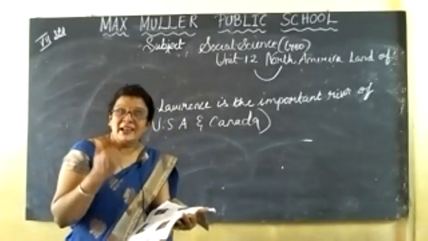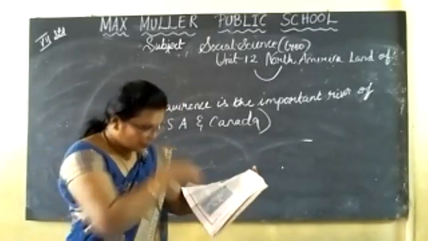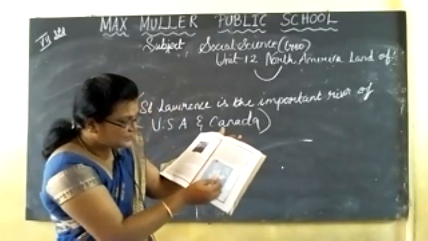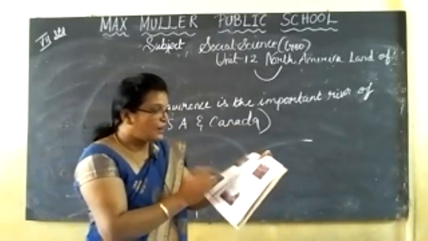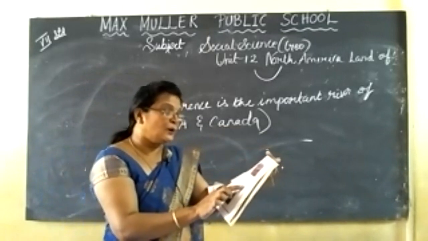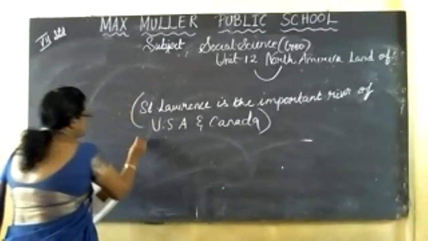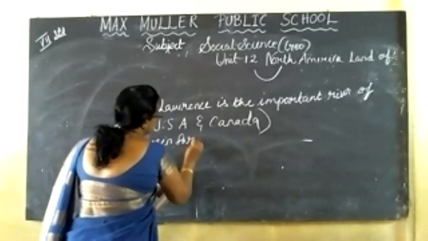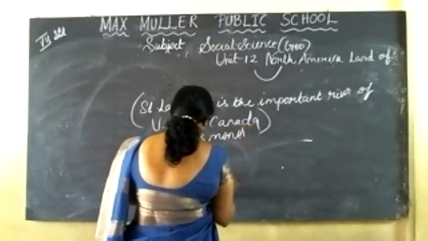It passes through the Great Lakes. Here we can see the Great Lakes, and the St. Lawrence passes through them. It remains frozen for 3 months in a year. What is the meaning of frozen?